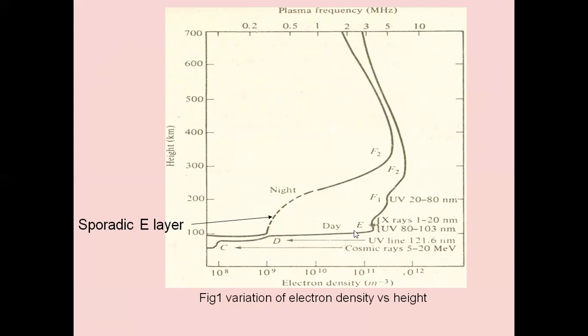During daytime, there are more electron densities in the E layer, F1 layer, and F2 layer. Then during night time, we have the sporadic E layer, and then it goes up to the F2 layer. So the number of electrons present in the atmosphere depends on the height from the surface of the Earth.